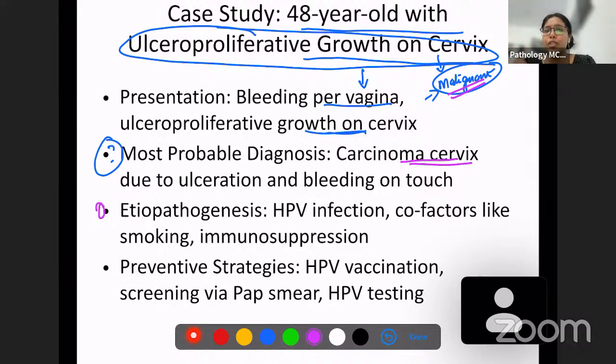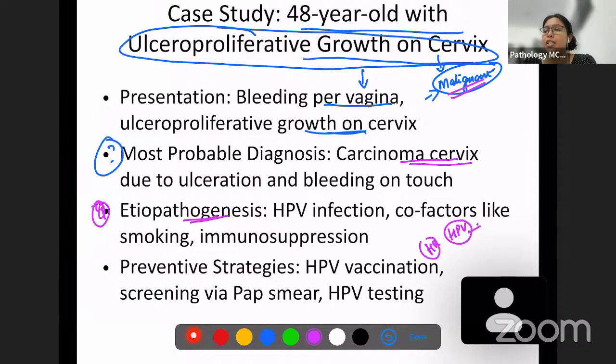Now, the second question which you have been asked is etiopathogenesis. We've already discussed that human papilloma virus is the most important etiologic factor in carcinoma cervix. And what are the strains of HPV which are associated? High risk HPV.